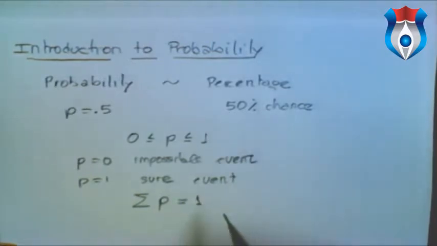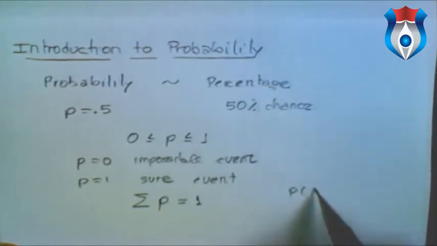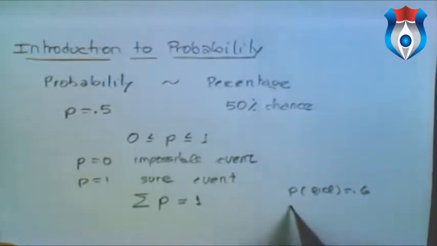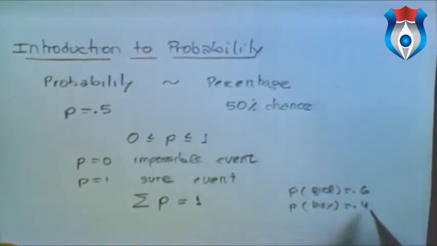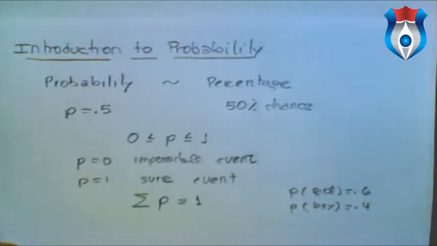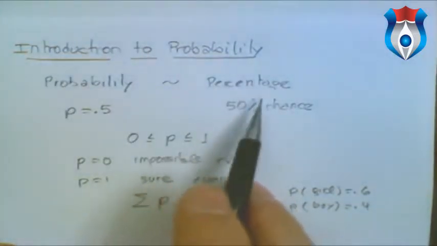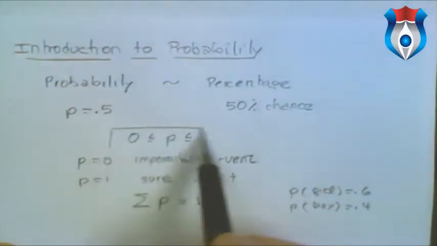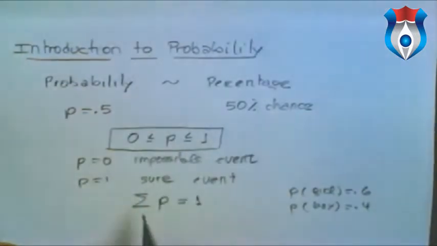What we mean is this. Let me give you a little example. Let's say that when a child is born, the probability that the child will be a girl is 0.6. So what is the probability that the child will be a boy? It has to be 0.4 because the total has to be 1, which in percentage language we would say 100%. So keep these two ideas in mind: probabilities are numbers between 0 and 1, and the sum of all the probabilities in a particular situation is 1.